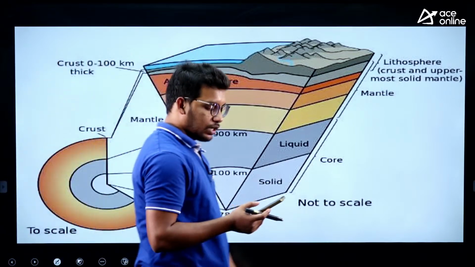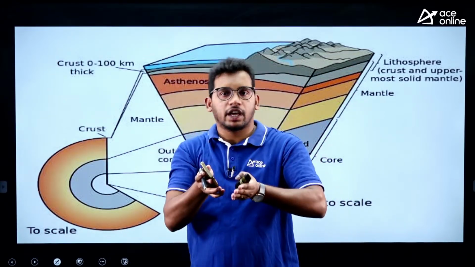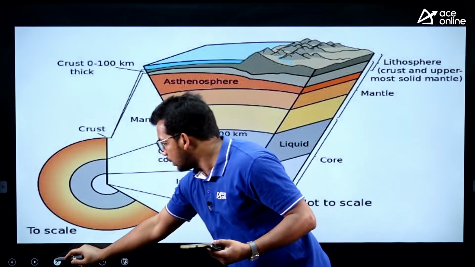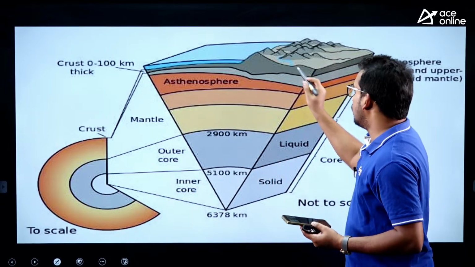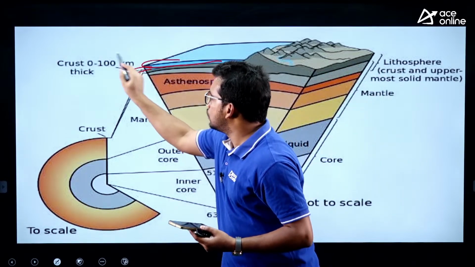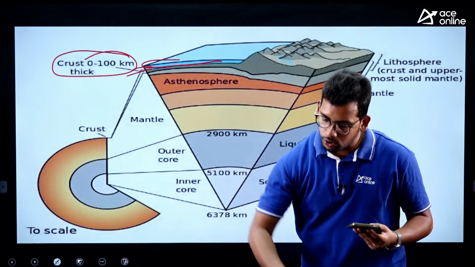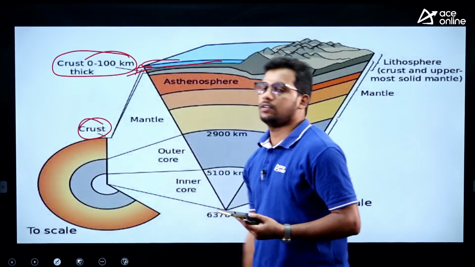So you can see here, if you cut the earth, as earth is a circle, if you cut it like a cake in a V shape, you will get these layers, right. So let us revise this quickly and then we will go to the question also. Topmost layer we have the crust, from 0 to 100 kilometers from the top where you are standing, going towards the interior. Up to 100 kilometers we have a crust.